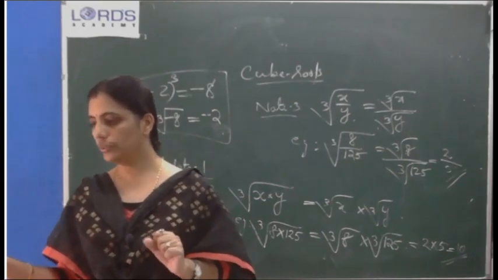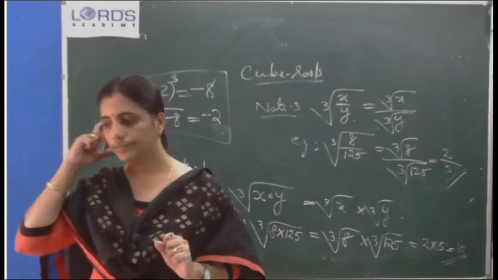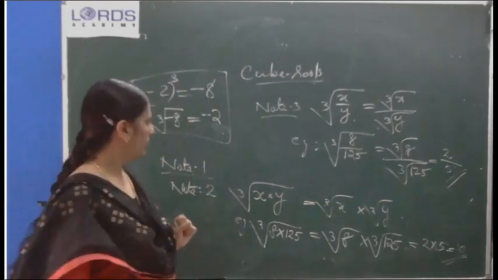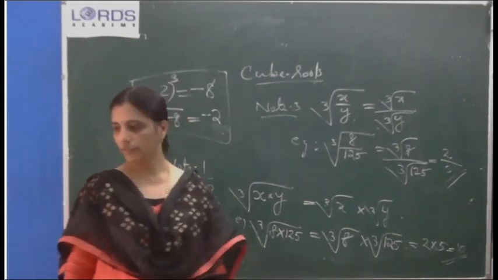Then we will do the cube root. Okay, we have done some.